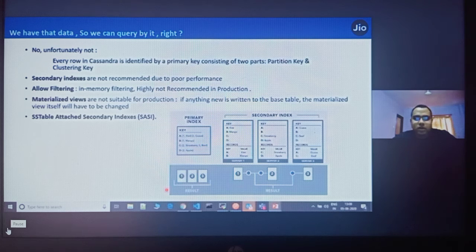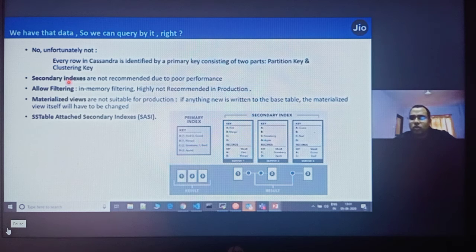So I just explained secondary indexes. Don't think that just because we have the data, we can query it. If you have a table of 10 columns and you search based on 5 columns, say for example a person table where you want to search a record based on city, the query would be select * from person where city equal to Mumbai, and city is not the partition key.